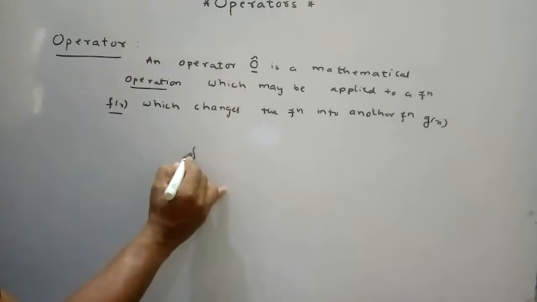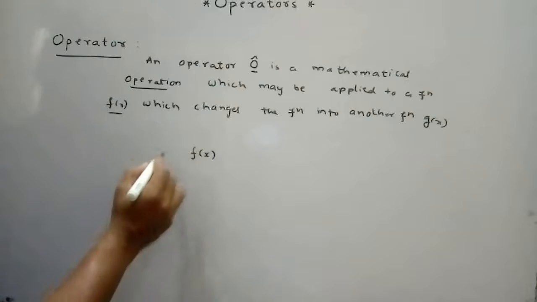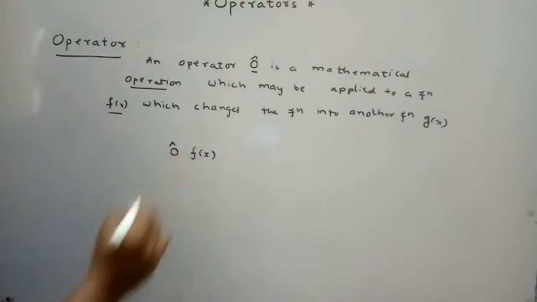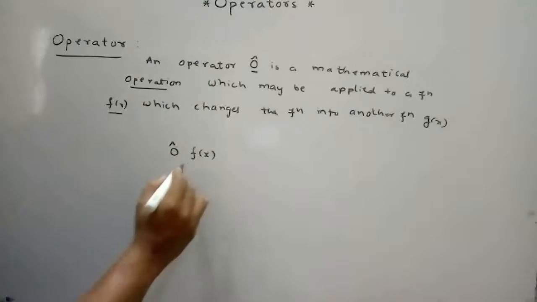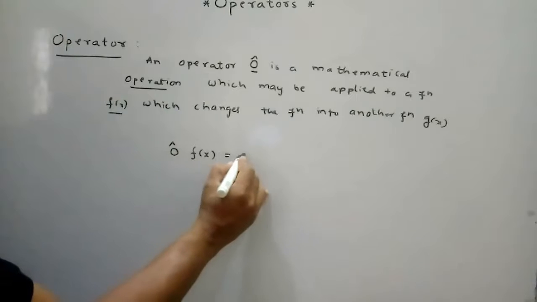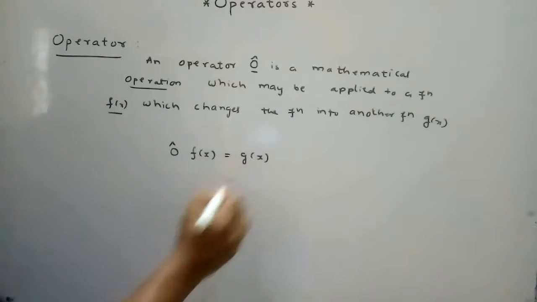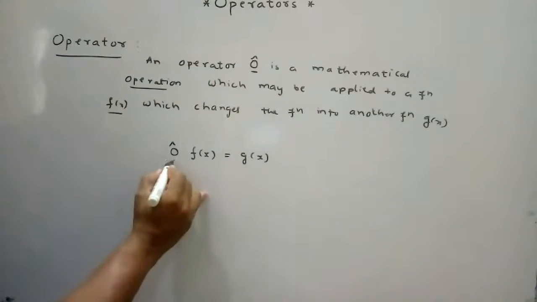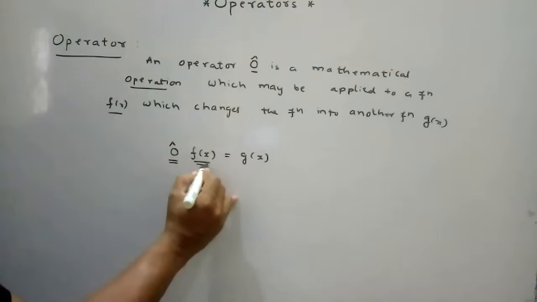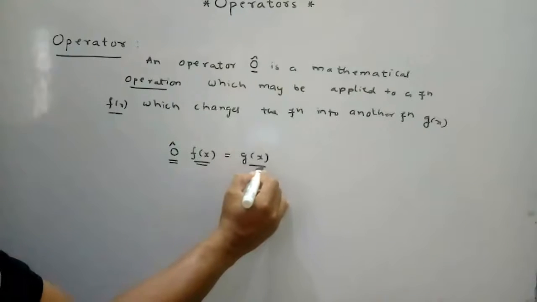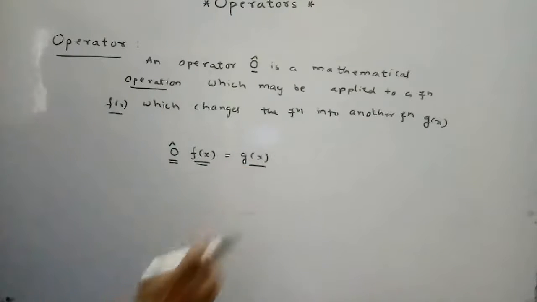For example, this is a function. We are applying the operator onto this function and we are getting a new function.